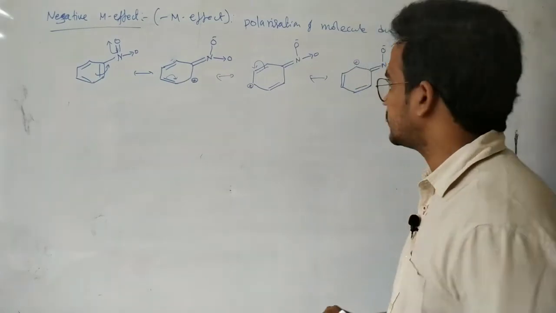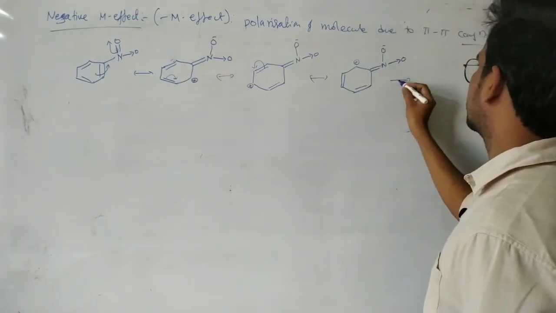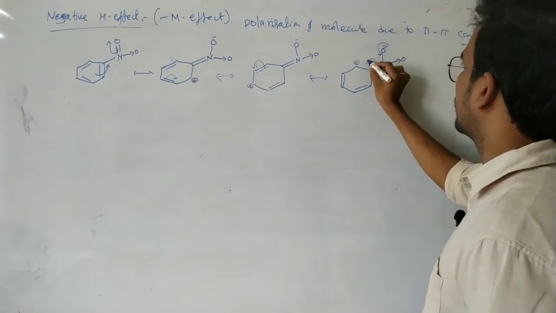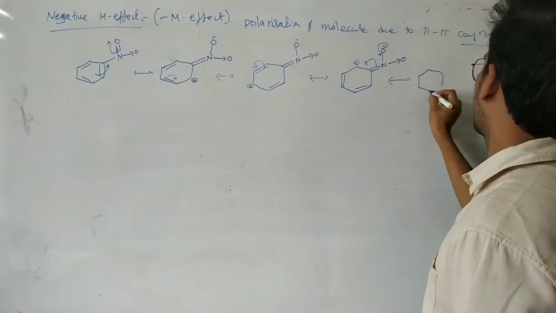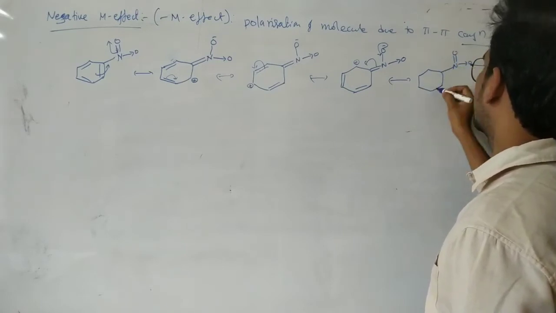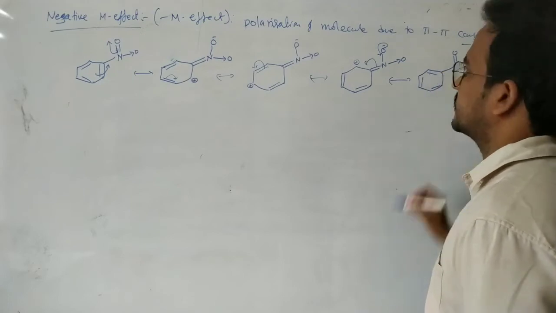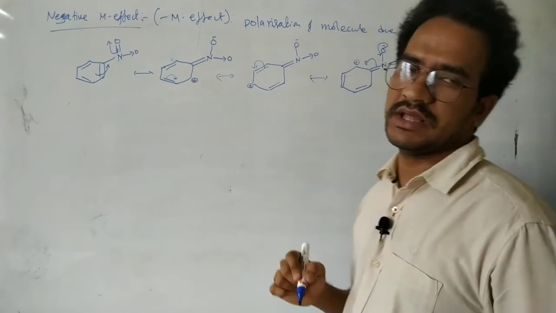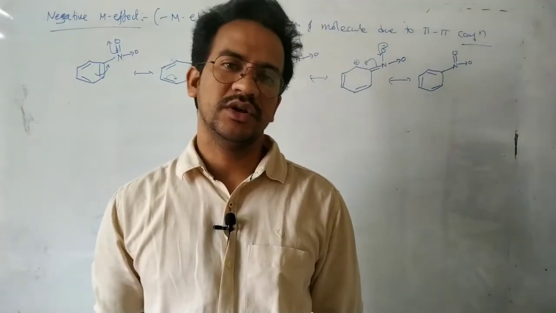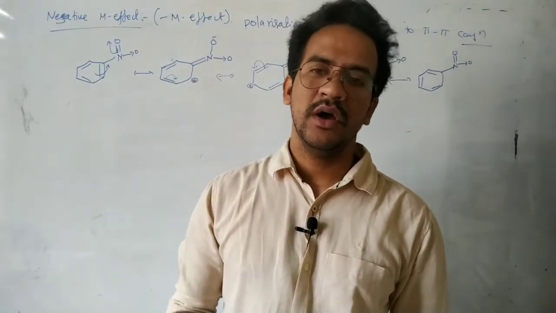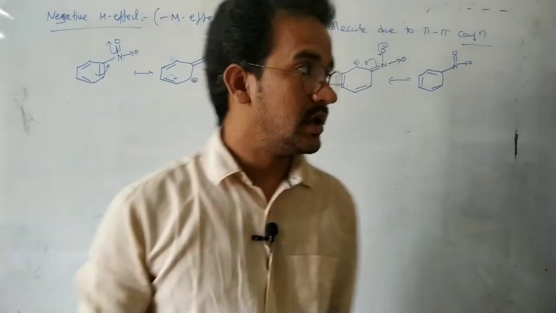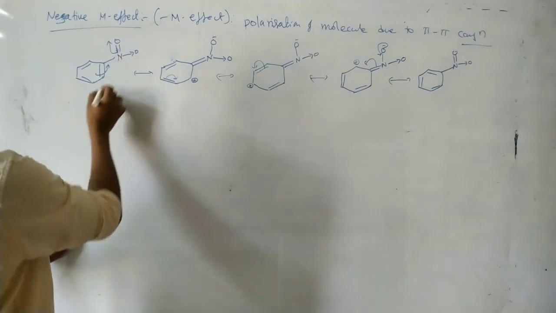Next, in this case, double bond O, again a pi resonating structure. But in this resonance, in this delocalization, the positive charge is rising on the benzene ring. Of course, the molecule gets polarized, so it is a mesomeric effect, but it is a negative mesomeric effect. And here the group is called a minus M group.